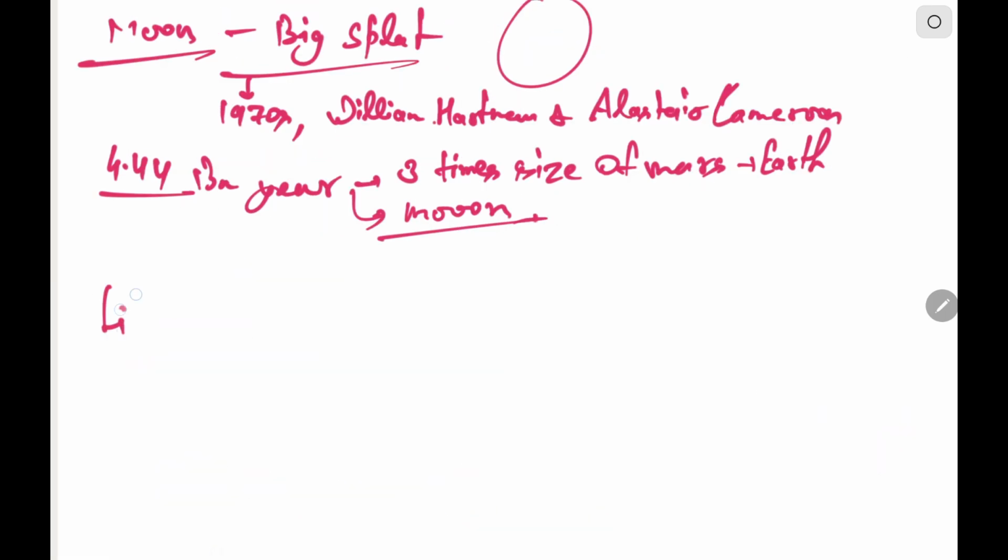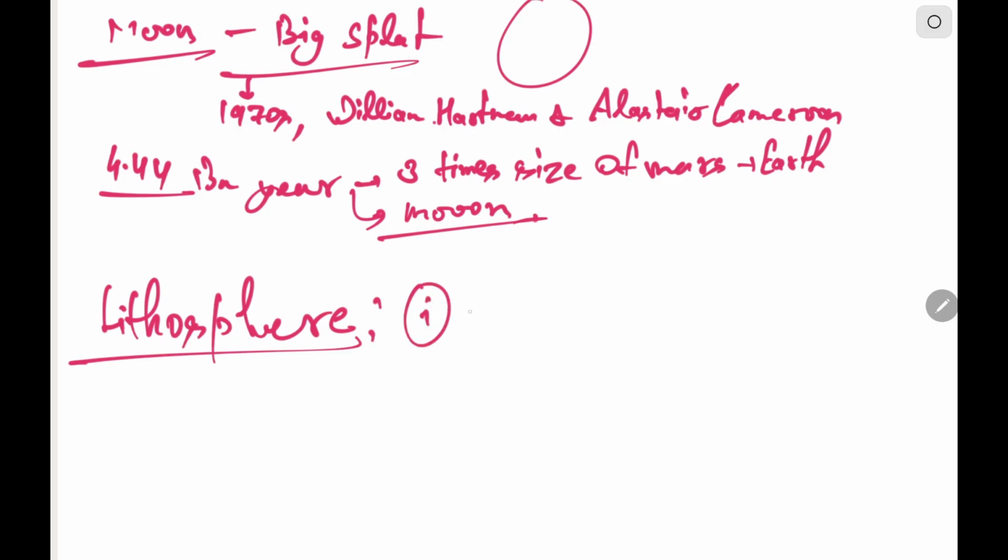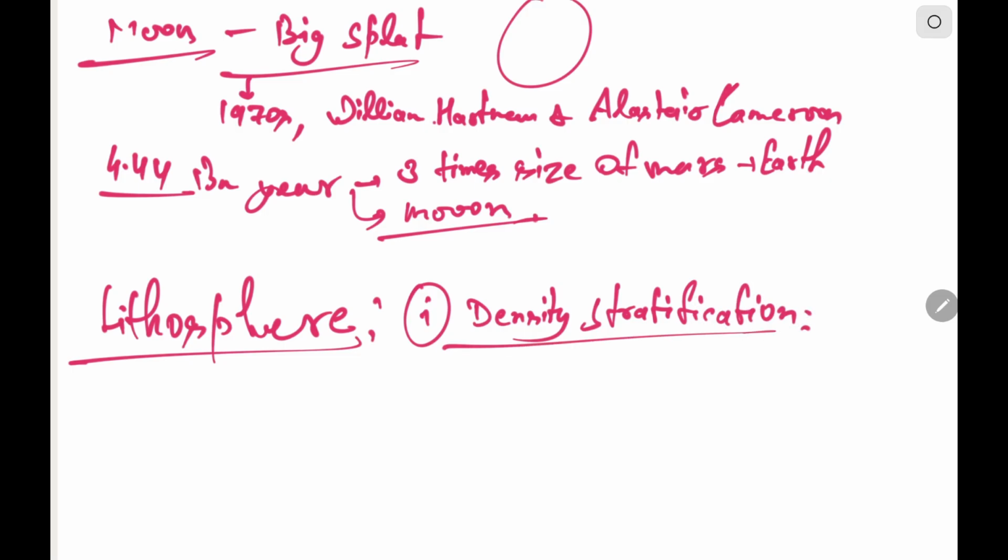Now let us consider the evolution of the lithosphere. The steps involved in the formation of the lithosphere: the first one is density stratification, which is the arrangement of material according to its density. The denser particles settle at the core, and the less dense particles are arranged towards the surface of the earth. Second is solidification and condensation.